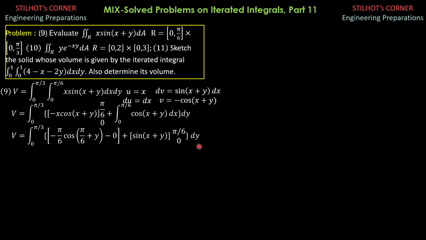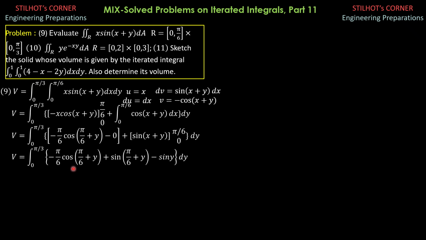So this is now equal to: volume equals the integral 0 to pi over 3 of negative pi over 6 cosine of quantity pi over 6 plus y, then plus sine of quantity pi over 6 plus y minus the lower limit sine of 0 plus y, so minus sine of y, and then dy.